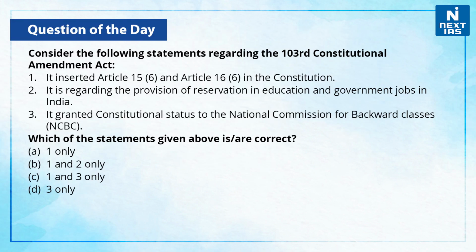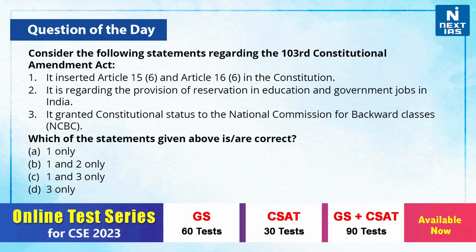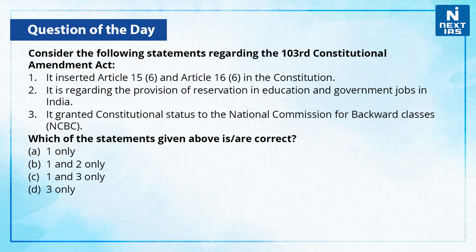Now let us take up one practice question on this topic. Consider the following statements regarding the 103rd Constitutional Amendment Act. First, it inserted Article 15 Clause 6 and Article 16 Clause 6 in the Constitution. Second, it is regarding the provision of reservation in education and government jobs in India. Third, it granted constitutional status to the National Commission for Backward Classes, that is NCBC. Which of the statements given above are correct? You can take a moment and write your answers in the comment section below.